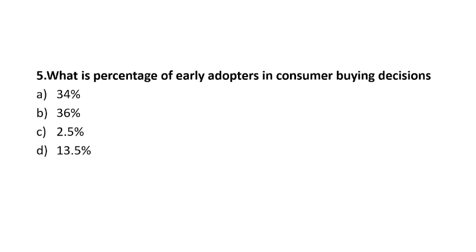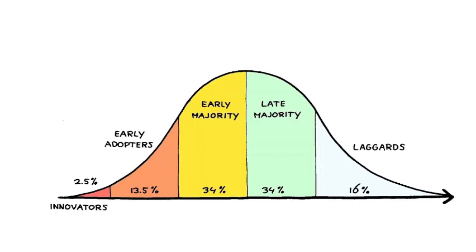Okay, let's see. Here they have given you the pyramid. So the right answer is 34%. 34% is the right answer for this question. The early adopters, let me show you this chart. Here it will be easy to remember.